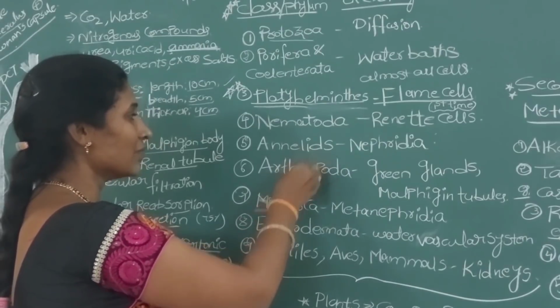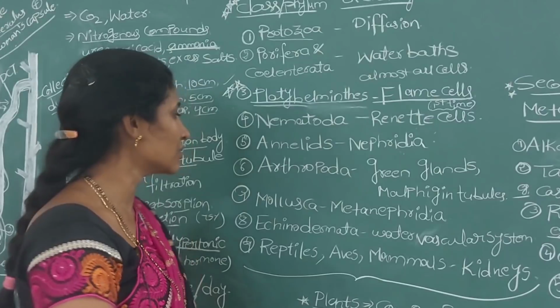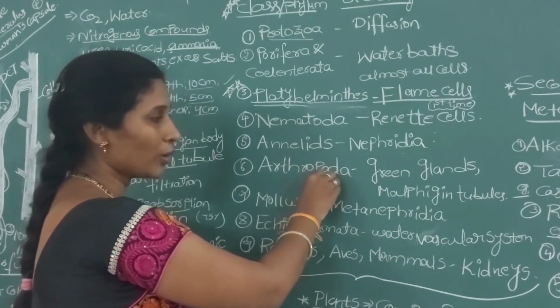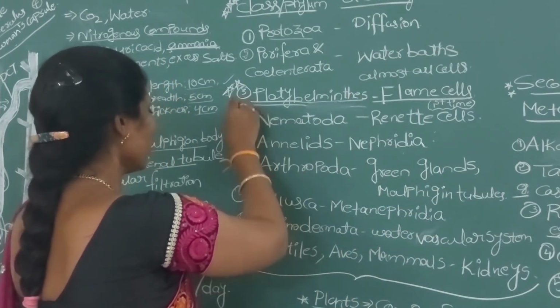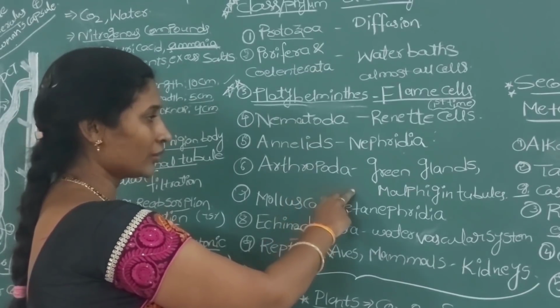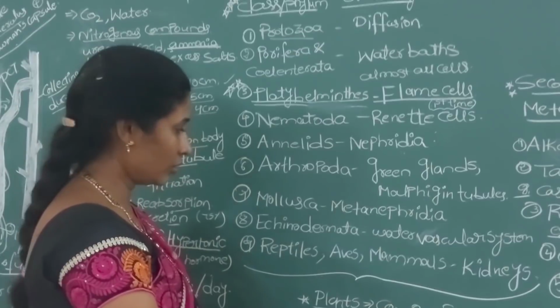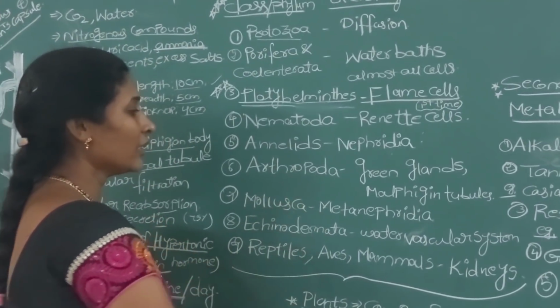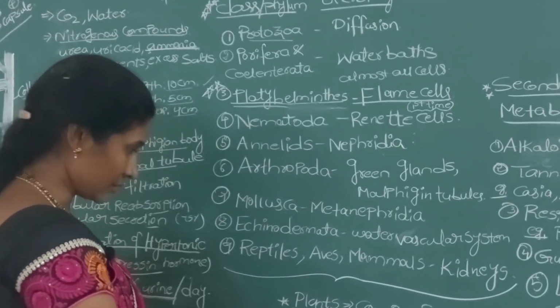Coming to annelids like earthworms and leeches, the nephridia are the excretory organs. The next one, arthropoda: all insects contain either green glands or Malpighian tubules. Mostly they ask questions from this topic. So in arthropoda, what are the excretory organs? Green glands and Malpighian tubules. After that, in mollusca, like snails and mussels, the metanephridia are the excretory organs.